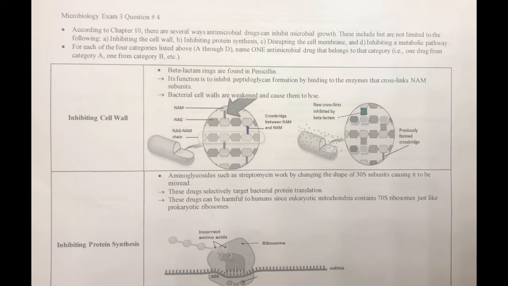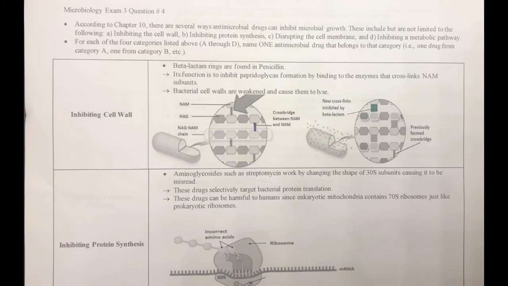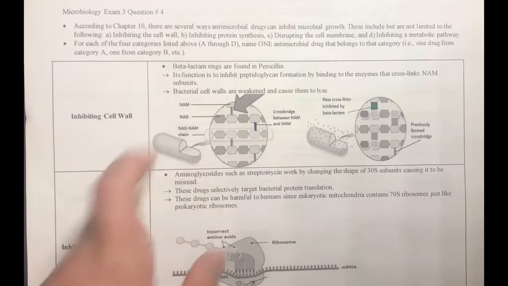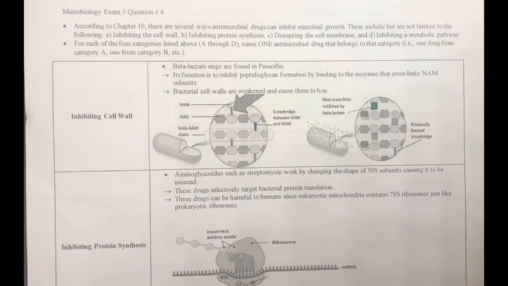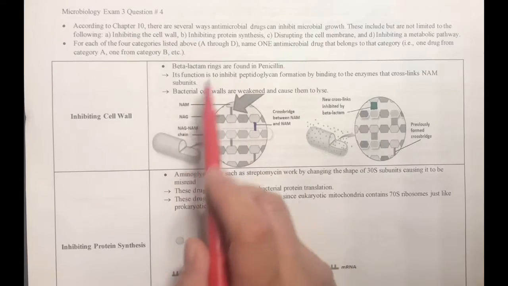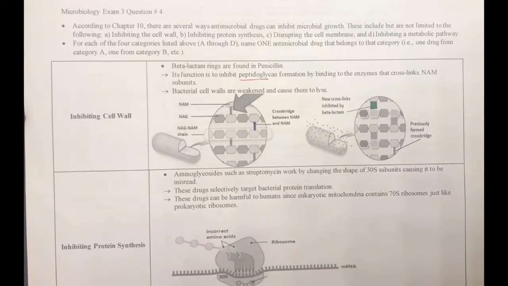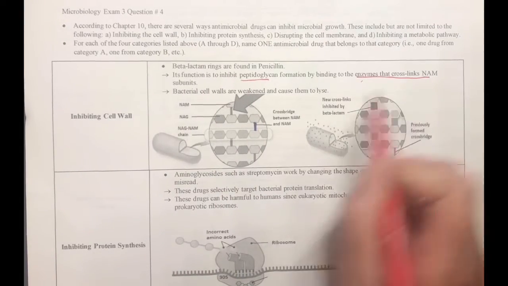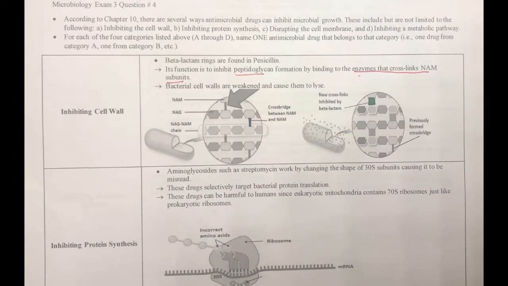Peptidoglycan is a macromolecule composed of polysaccharide chains such as N-acetylglucosamine, NAG, and N-acetylmuramic acid, NAM, that are cross-linked by a short peptide chain between the NAM subunits. Beta-lactam rings are found in penicillin, and its function is to inhibit peptidoglycan formation by binding enzymes that cross-link the NAM subunits. This causes the bacterial cell walls to weaken, allowing water to move in the cell, causing it to